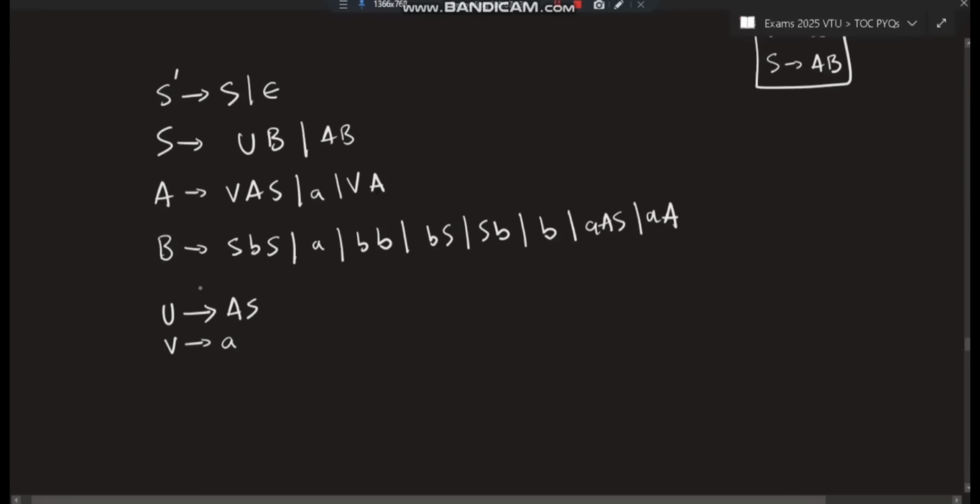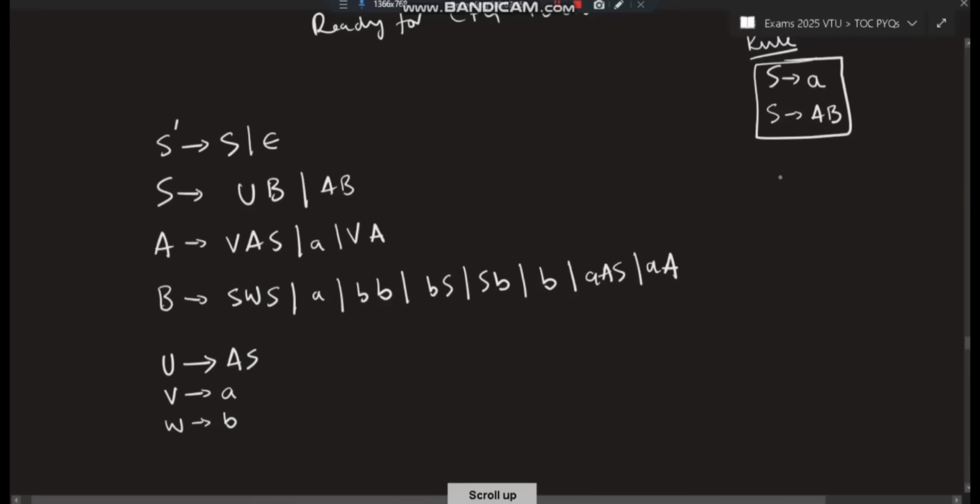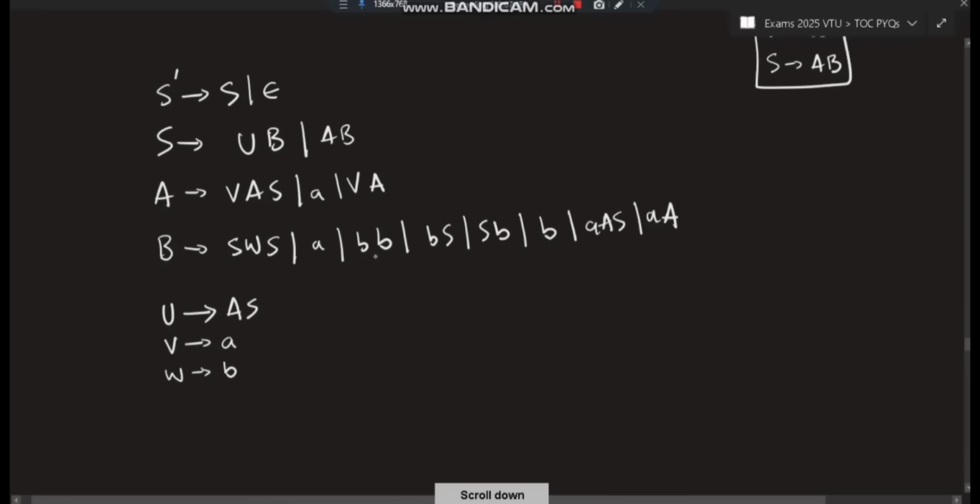So B goes to SBS. We'll take W for B, and wherever B is there, we'll substitute it as W. BB, is it fine? BB is also not fine because two non-terminals should not be there. So WW it will become. And BS is also not fine, it should become W. SB is also becoming W. Single B is fine. A should become capital V, and this A also should become capital V.